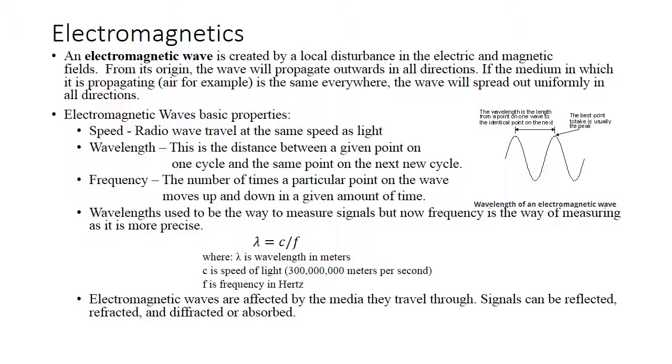Electromagnetic waves are affected by the media they travel through. Signals can be reflected, refracted, diffracted, or absorbed.